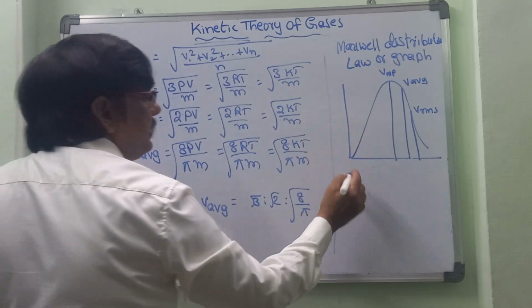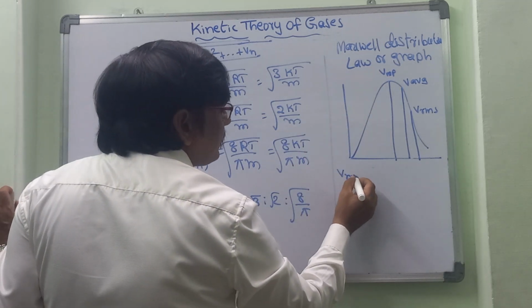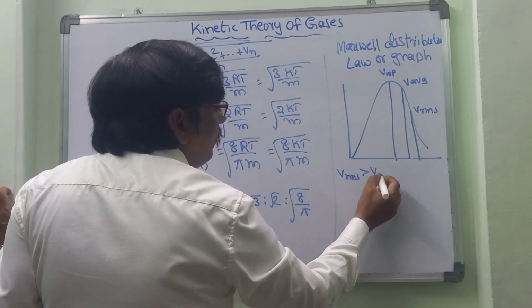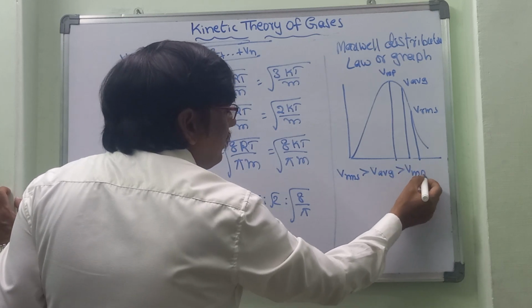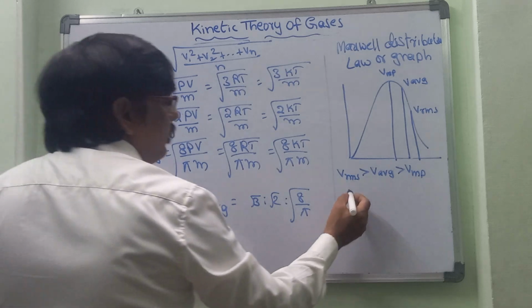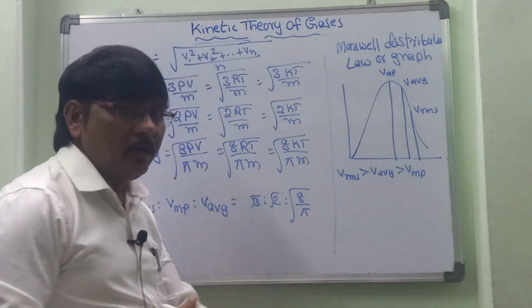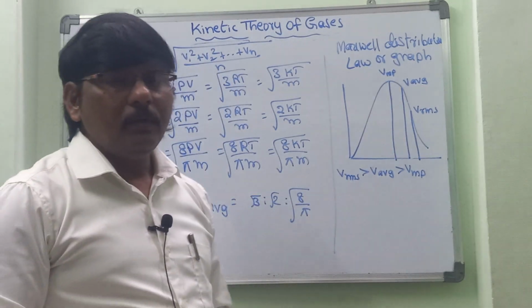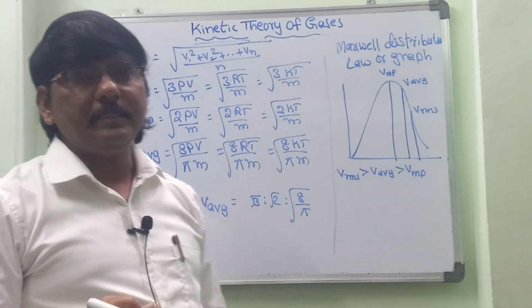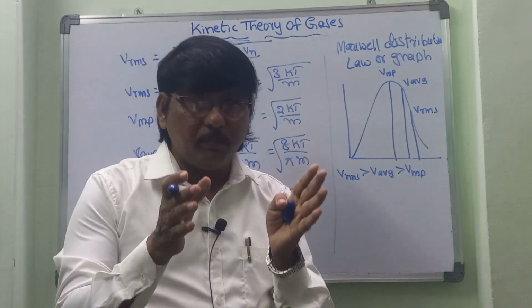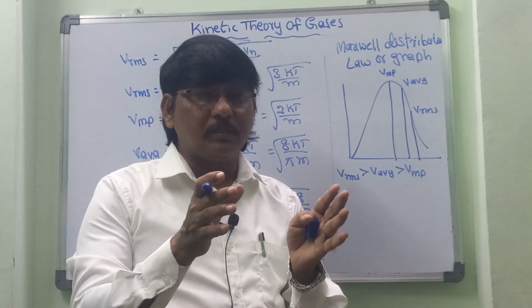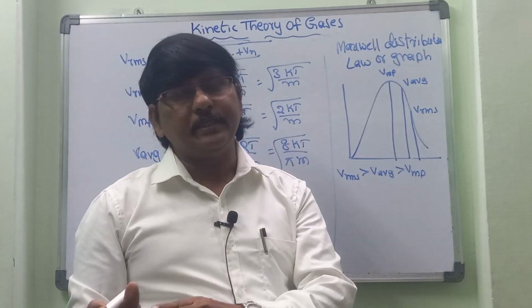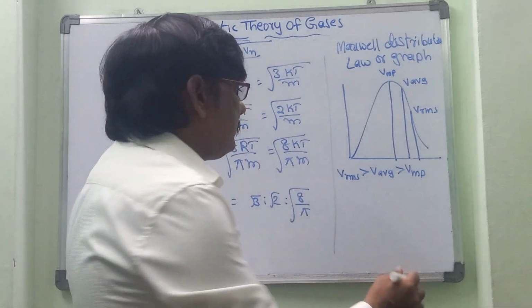When comparing all of these, V RMS is greater than V average, which is greater than V most probable velocity. And one more thing: when we are supplying temperature to different gases, the molecules gain energy and shift towards the right side of the graph. Now what is the meaning of that?